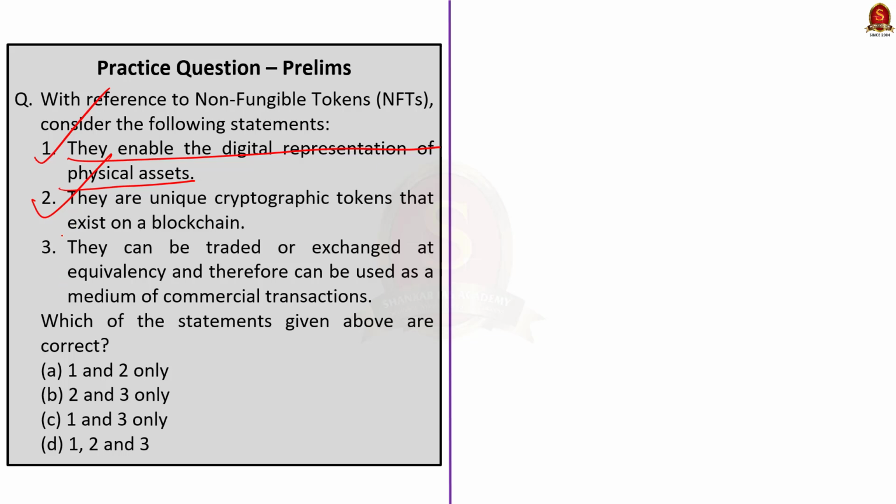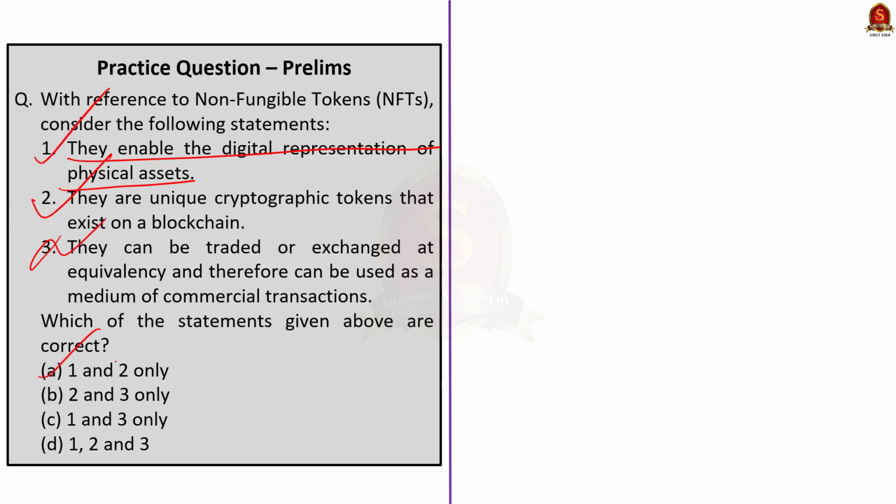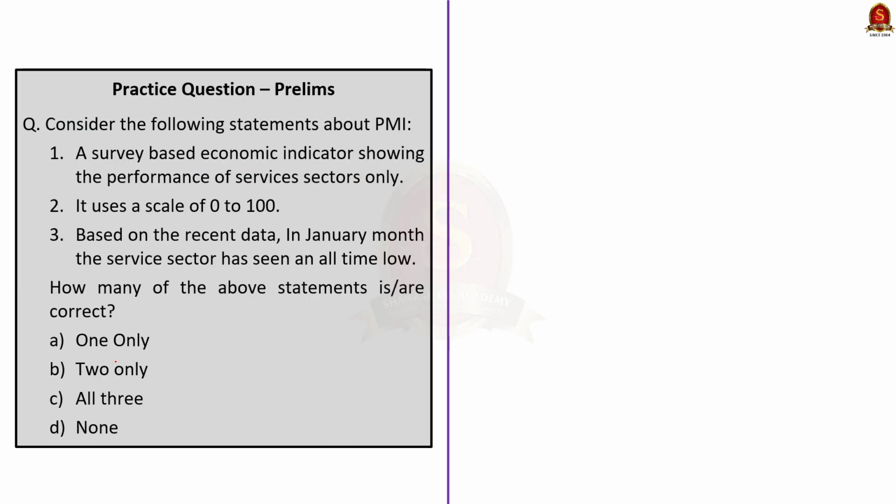See, this statement is incorrect because, unlike cryptocurrencies, NFTs carry a digital signature that makes it impossible for NFTs to be exchanged for or equated with one another. That is, they are non-equivalent. Okay. So here the correct answer for the question is option A, 1 and 2 only, because the third statement given here is incorrect.